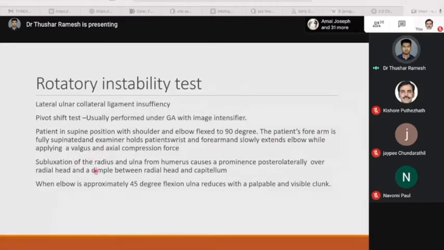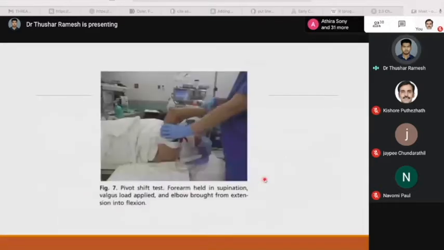The subluxation of the radius and ulna from the humerus causes a prominence posterolaterally over the radial head and a dimple between the radial head and capitulum. When the elbow is approximately in 45 degrees of flexion, the ulna reduces with a palpable and visible clunk. This is how, under GA using an image intensifier, the pivot shift is done.